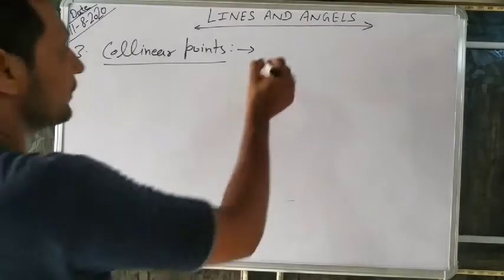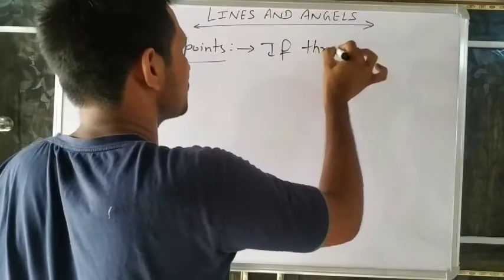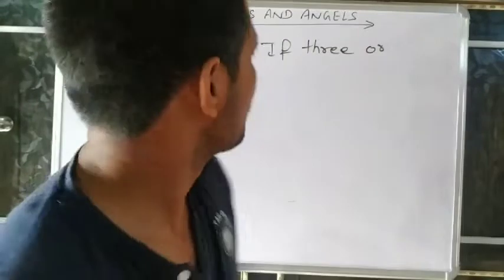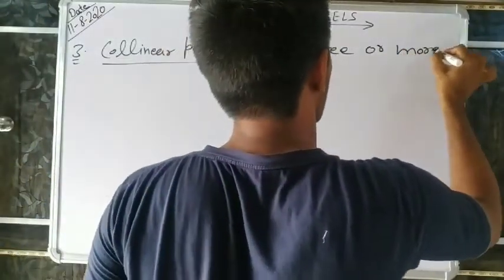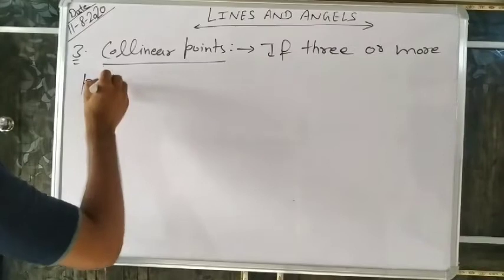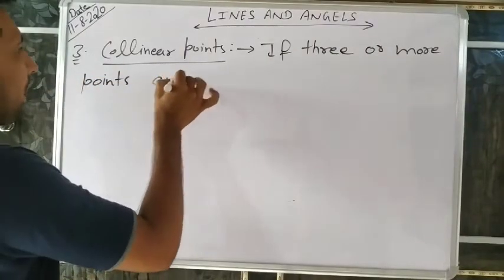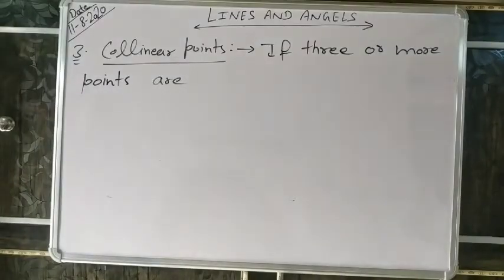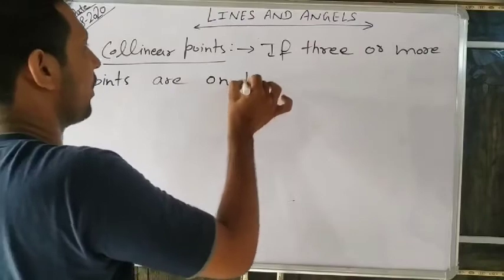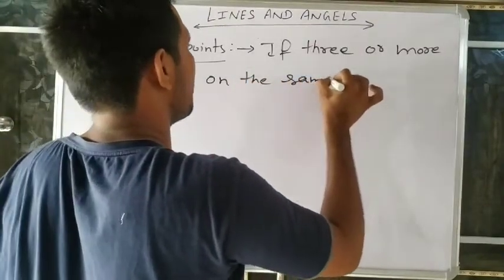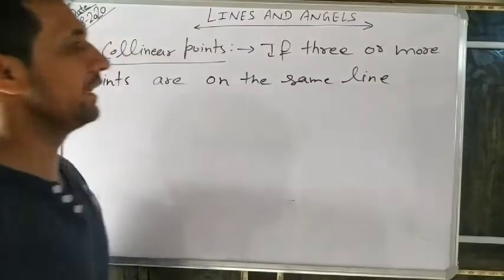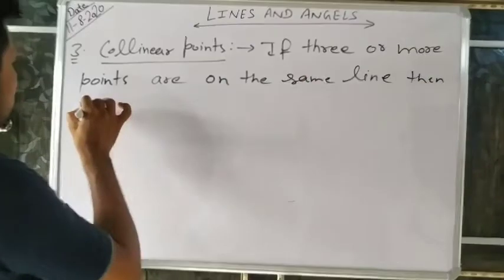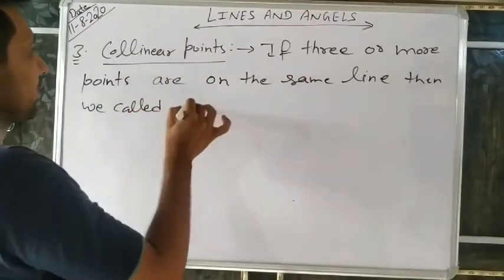So write, if three or more points are on the same line, then we call them collinear points.